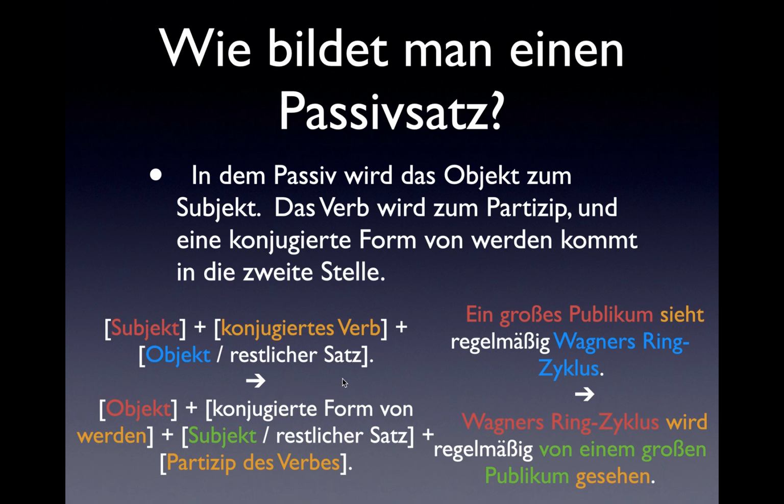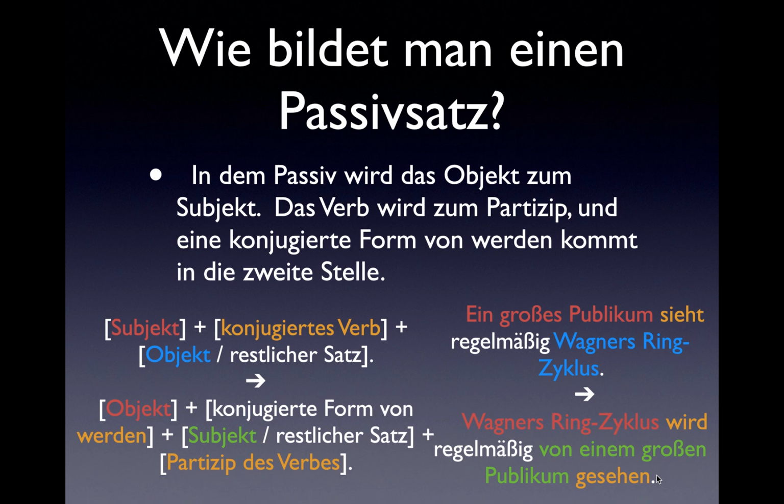So this is your basic form for an active sentence right here. The subject determines the conjugation of the verb, then you have the object and the rest of your sentence. For example, ein großes Publikum sieht regelmäßig Wagners Ringzyklus. To make it passive, you're going to take what used to be the object of this sentence, Wagners Ringzyklus, include a conjugated form of werden, here, wird. Then you'll have the subject and the rest of your sentence, and at the end will be the past participle of the verb. Regelmäßig von einem großen Publikum gesehen.